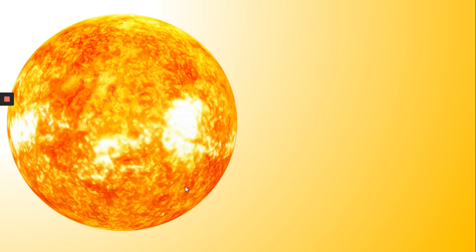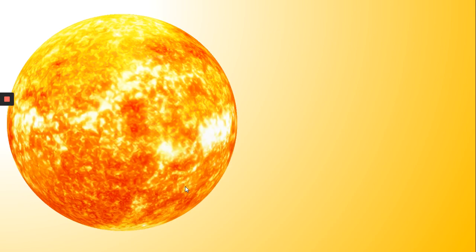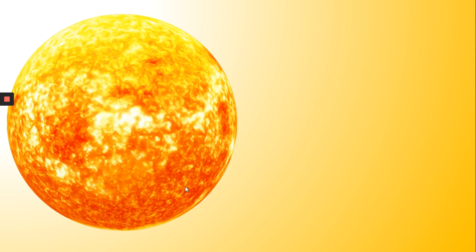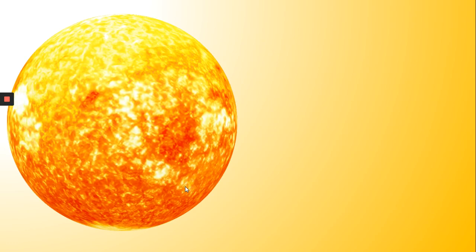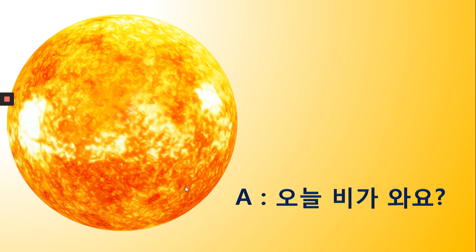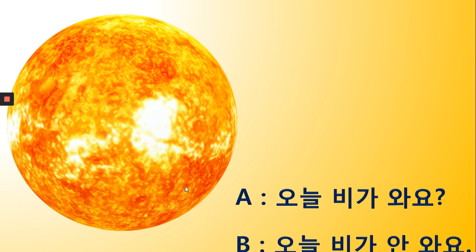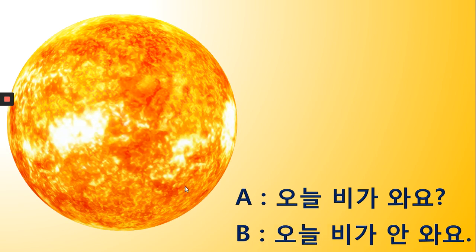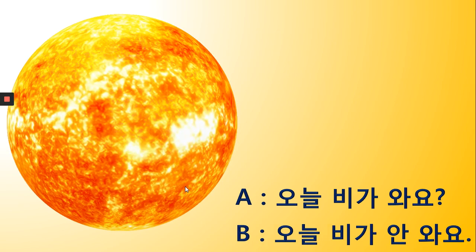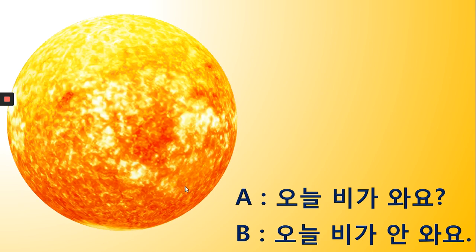Okay, what's this? 이거 뭐예요? 오, 이거 뭐예요? The sun. 해요, 해. Okay, so is it rain today? Does it rain today? Or is it sunny today? 오늘 비가 와요? No, it's a sun. It's sunny. 오늘 비가 안 와요. Okay, it does not rain today. 오늘 비가 와요. 오늘 비가 안 와요.